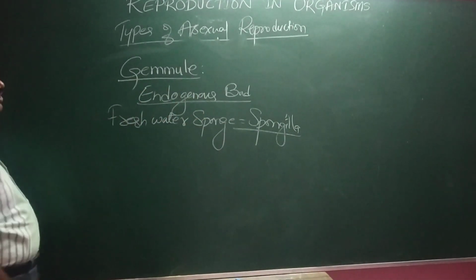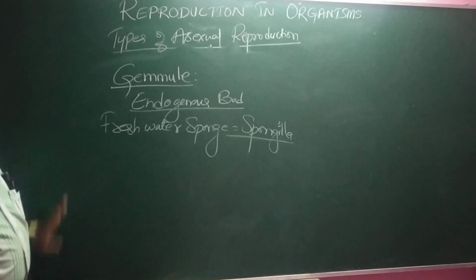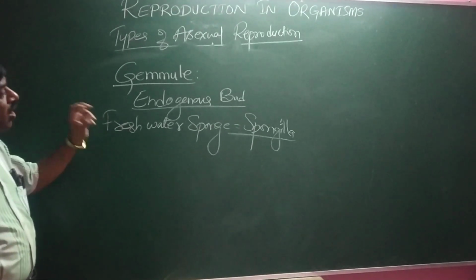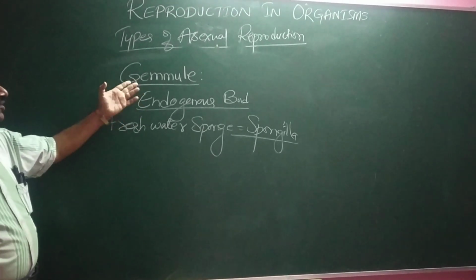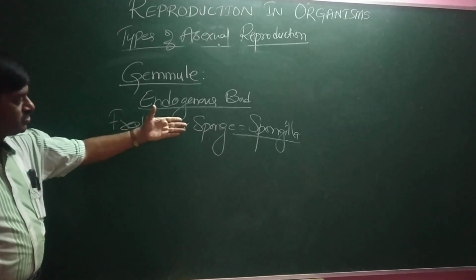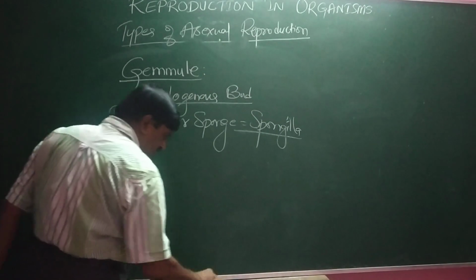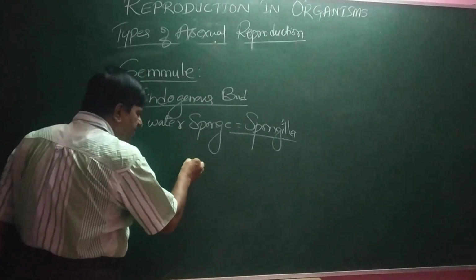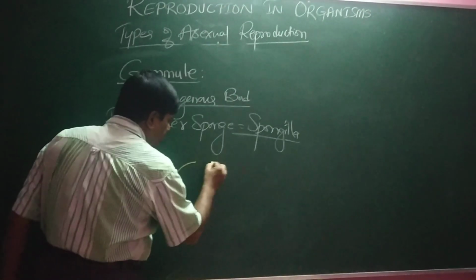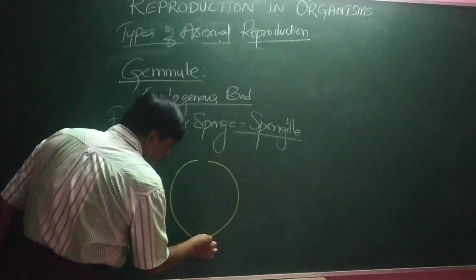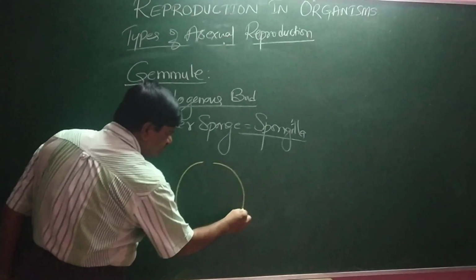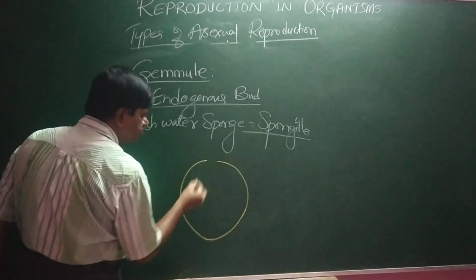In a freshwater sponge called Spongilla, there is a formation of small outgrowths inside the sponge, and it is called a gemmule. So, there is a formation of buds or outgrowths inside the sponge.